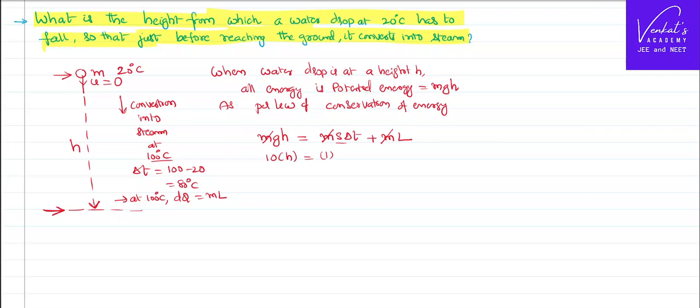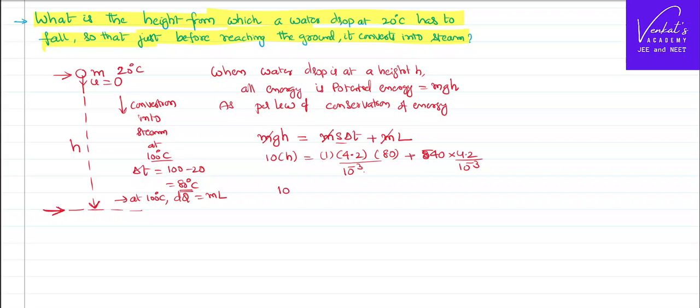Specific heat of water is 1 calorie per gram per Kelvin. 1 calorie means 4.2 joules. 1 gram is 10 power minus 3 kilogram. Kelvin is same in degree centigrade or degree Kelvin delta, the value of this unit. So this is now converted into SI system. Delta T is, as I told you, 80 plus latent heat of water to steam, which is 540 calorie per gram. 1 calorie is again 4.2 joules. 1 gram means 10 power minus 3 kilogram.